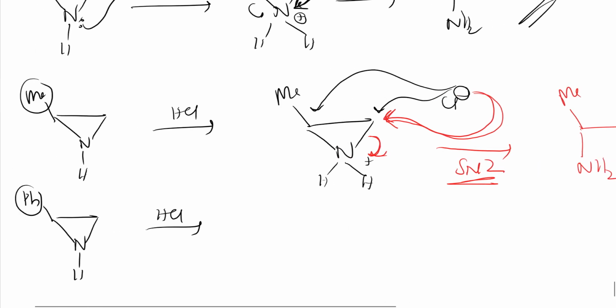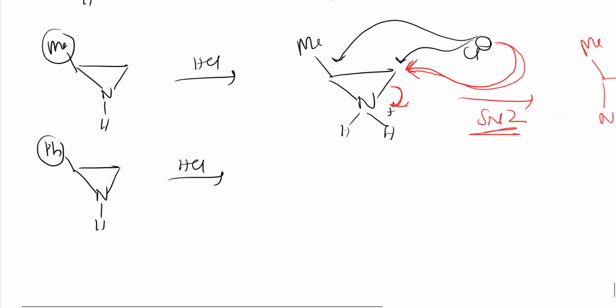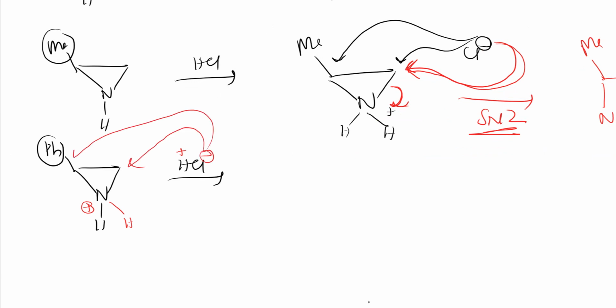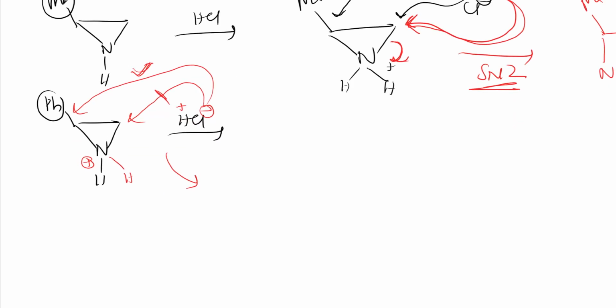Whereas here, see in second example, just compare. So H plus first it will form like this on nitrogen, but Cl minus in this case has the possibility, here also it can attack, here also, but in this case it will attack here, not here, because it will go through SN1. Why it will go through SN1, that I will tell you. See here, just I will write this. Initially what happened, before chlorine attacks, see first step, let me write all the things.